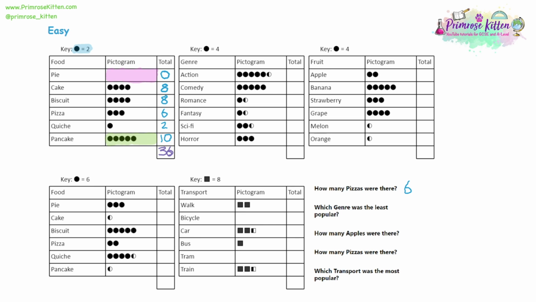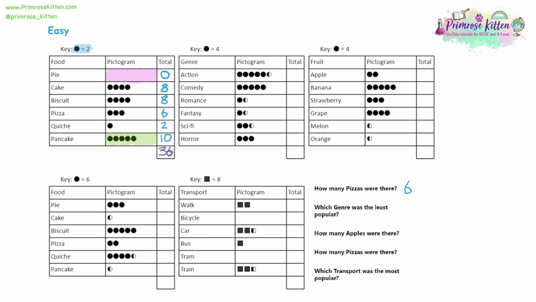The best way to do this is, like I've just done, don't even look at the question. Think about the pictogram, look at all the different bits and pieces that are most popular, the least popular, the totals. And once you've done all of that groundwork, then have a look at the question at the end, just so you don't get distracted.